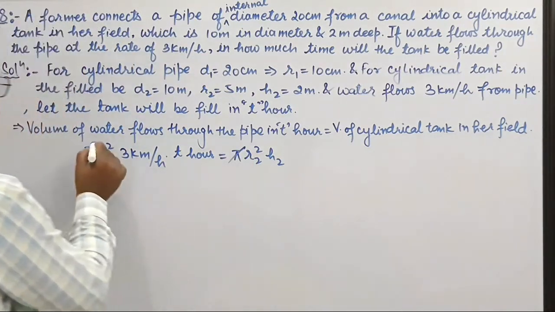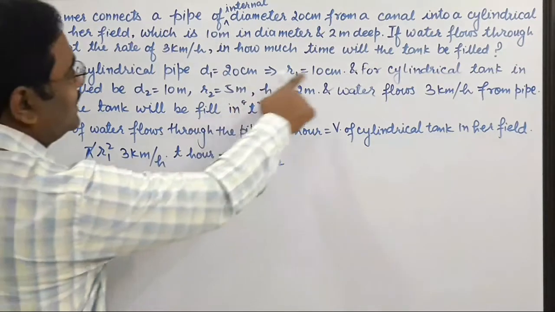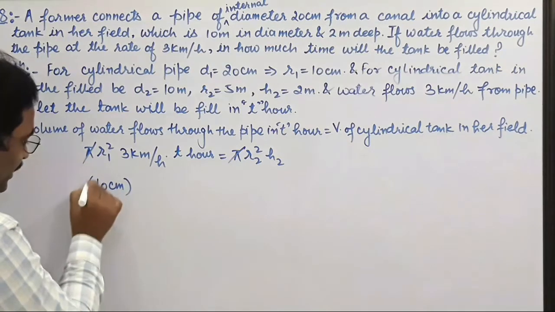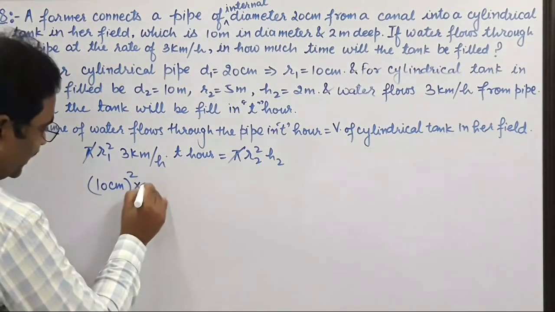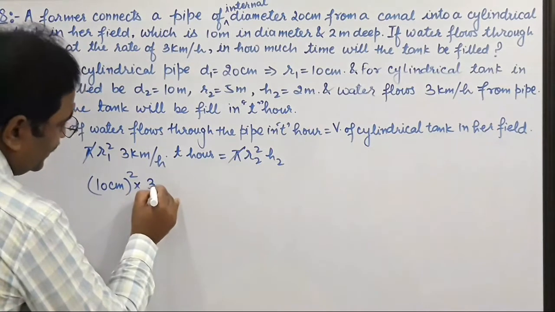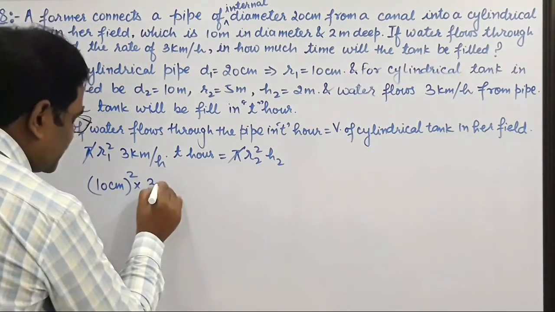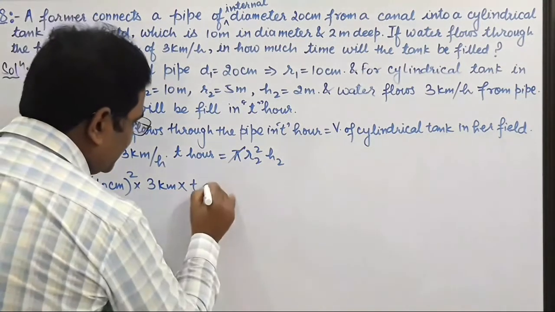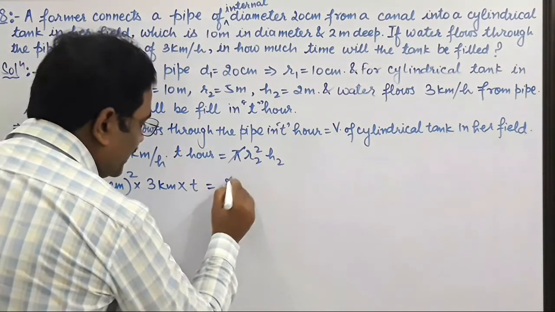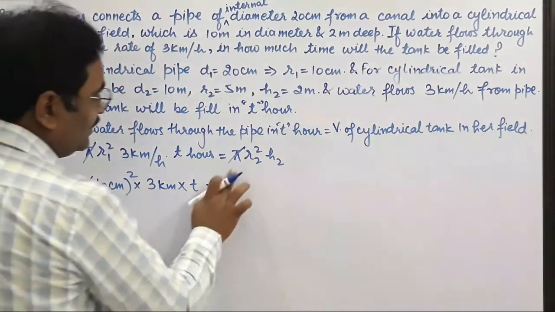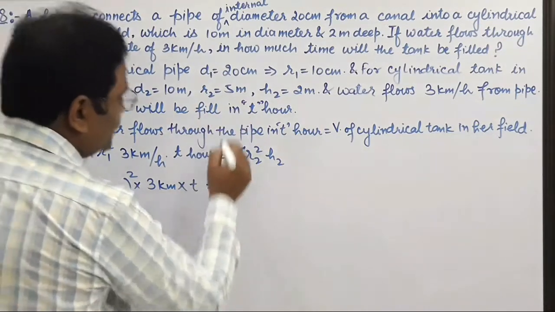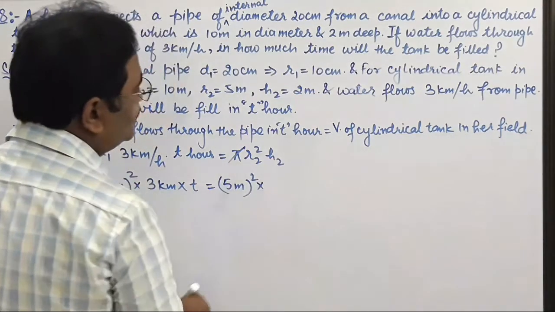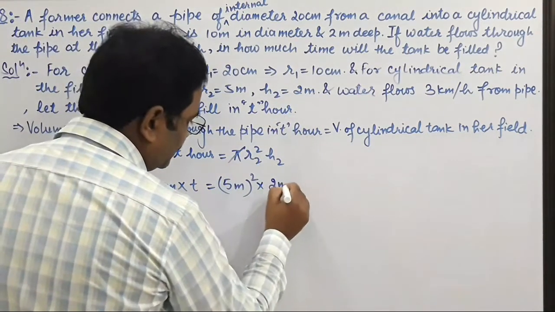So pi is cancelled from both the sides. R1 is given 10 centimeter, square of it, multiplied by 3 kilometer, into T is equal to R2, the value of R2 is given, which is 5 meter square, multiplied by H2, which is 2 meter, right?